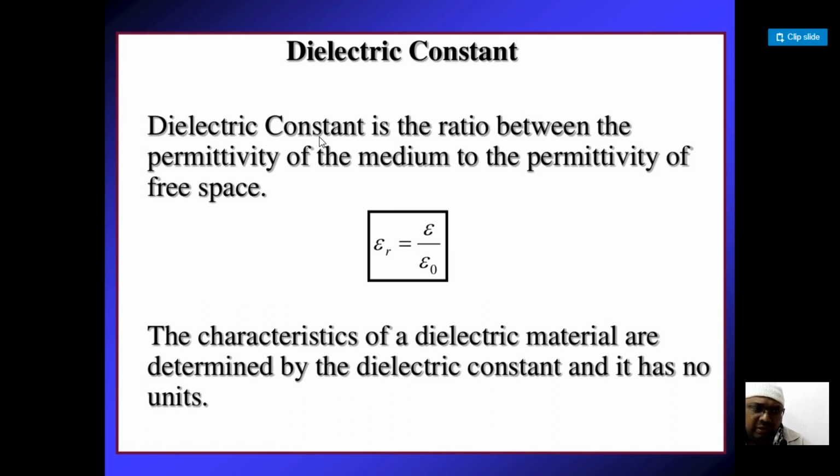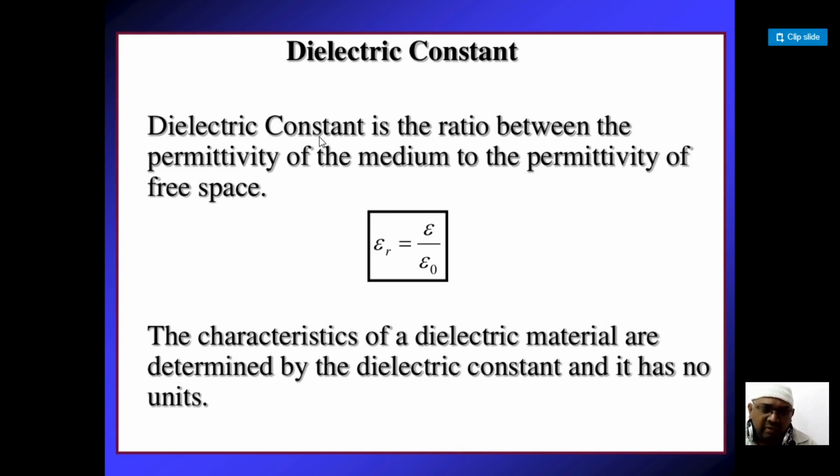If you consider the English word, permit, right? The amount of charge which can be allowed by a medium is called permittivity.